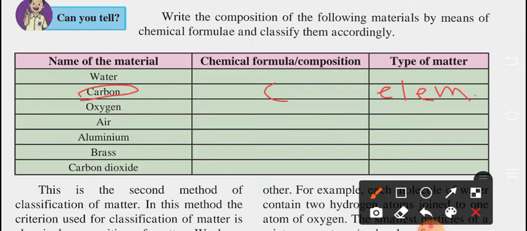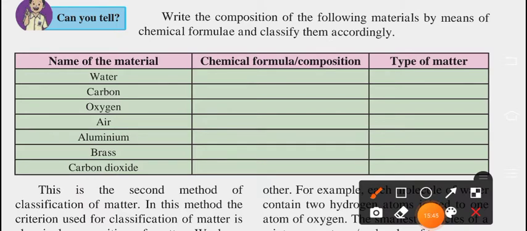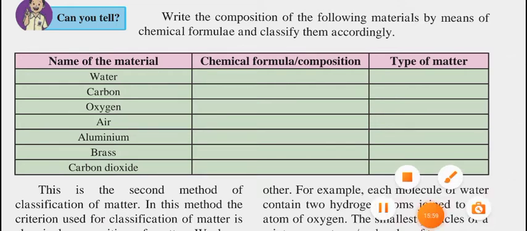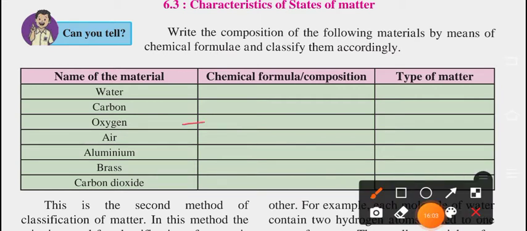Element, element. Oxygen. We are writing oxygen all the time as O2. So what is this? Element or compound? Tell me. Obviously, the answer is element. Now tell me, air.